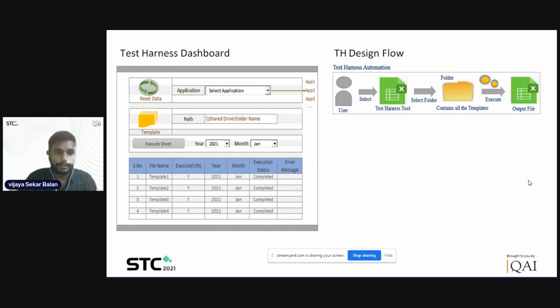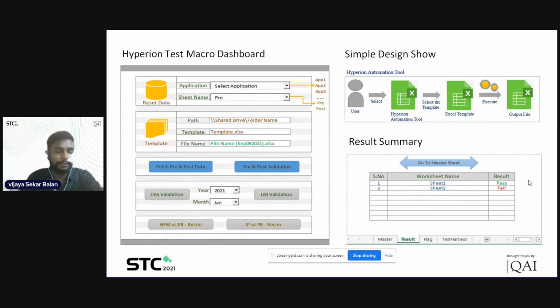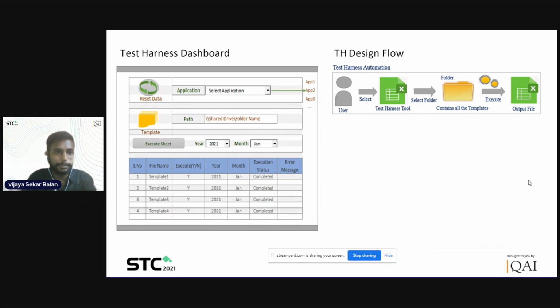The template which we prepare as part of the Hyperion test macro dashboard is going to be a one-time activity, but this test harness is something where, as and when there is a change in the code, you have to get into the template and modify the test harness so that the template will be intact and will have the latest changes. So that's the intention of this test harness dashboard.